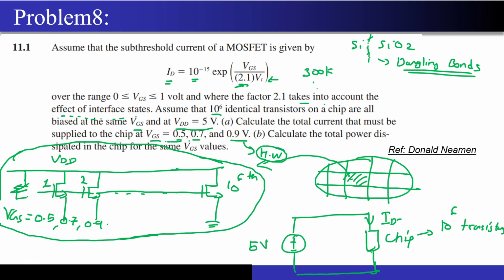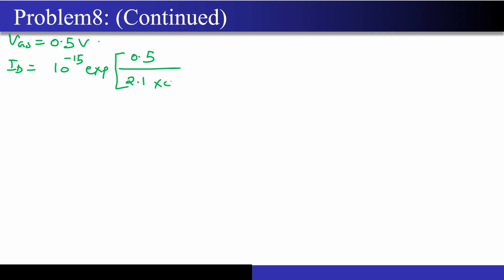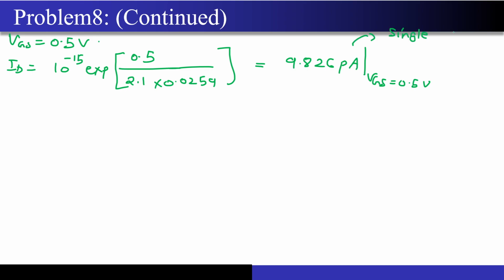So this VT will be what? It is kT by q, right? It is around 0.0259, that is approximately 26 millivolts. So this is the value that I will be using, 2.1 times 0.0259. Now if you calculate this value of ID, it will come out to be around 9.826 picoamperes, correct? This is at VGS equal to 0.5 volt. This value has been calculated for a single transistor.